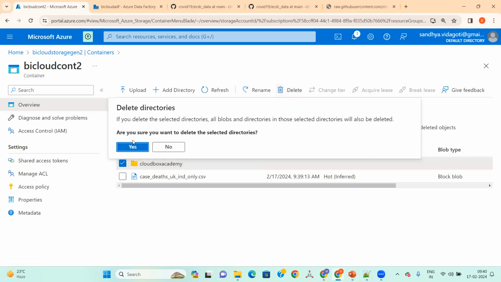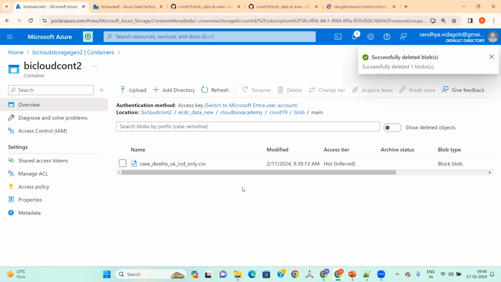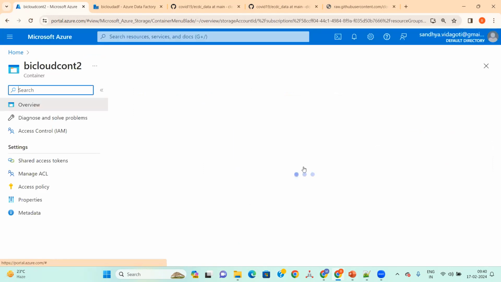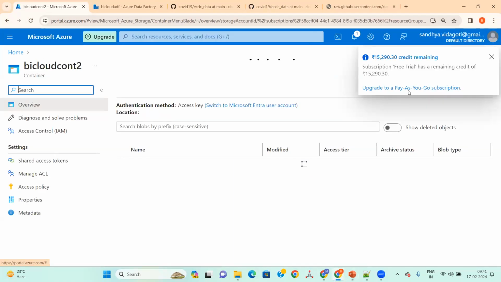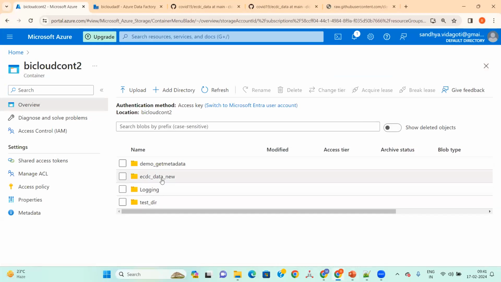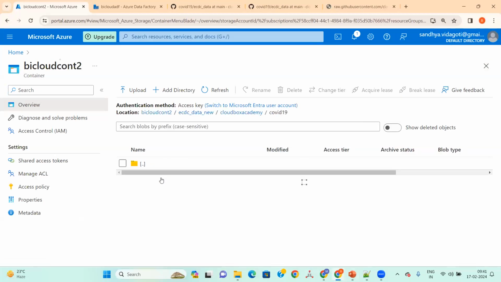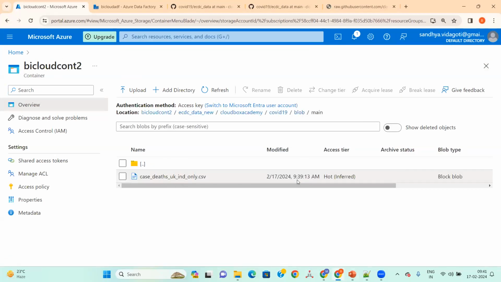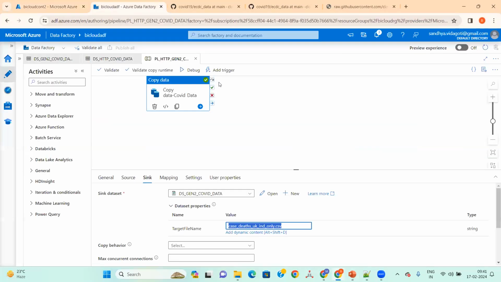Let's go with my Cloudbox. Let's delete this one and see. Now the time on the ECDC data and the Cloudbox log main is 9:39. It's got loaded. Let's run the pipeline again.